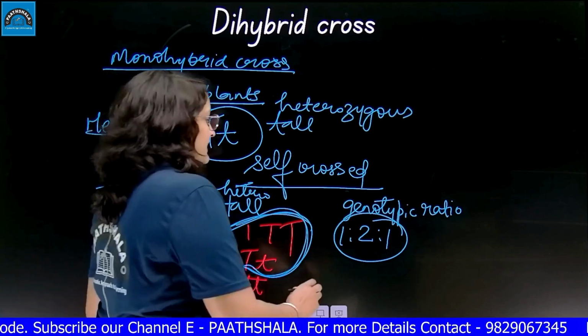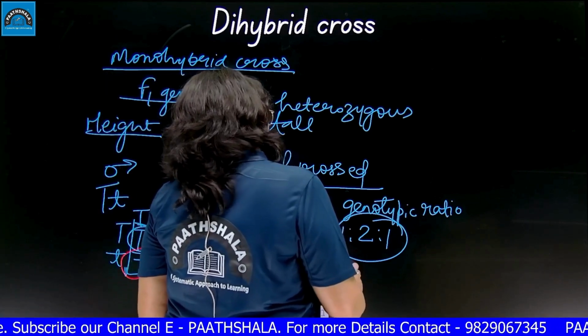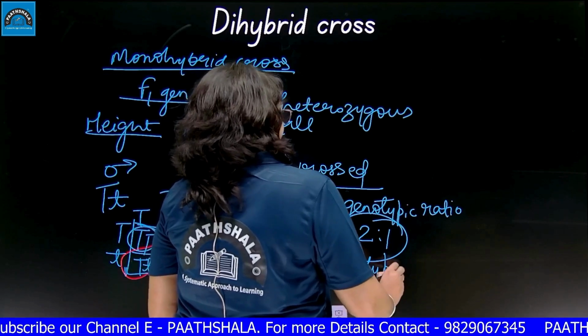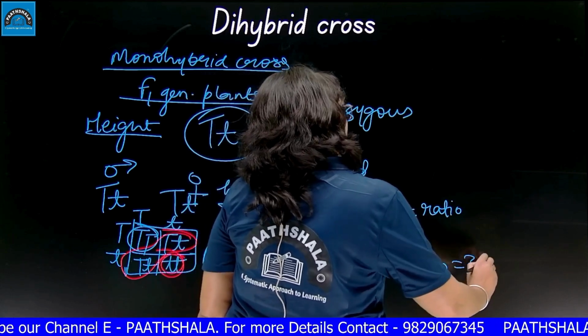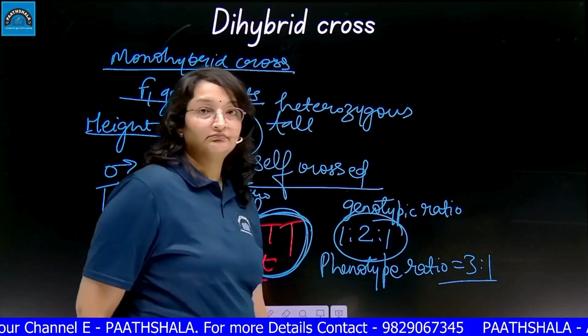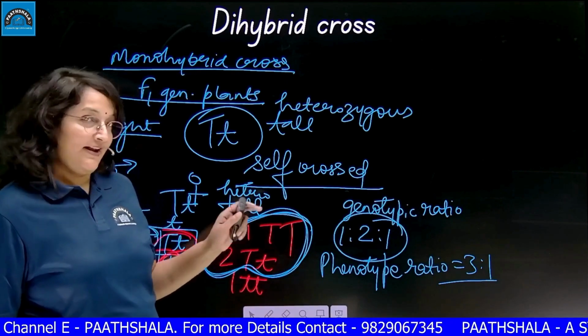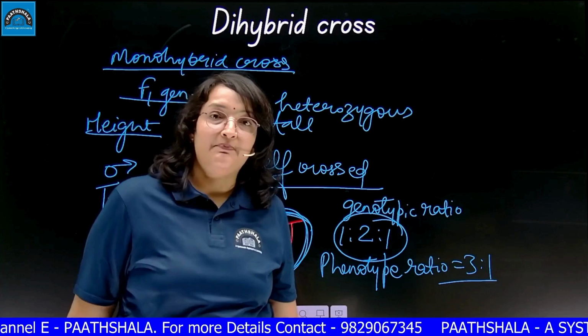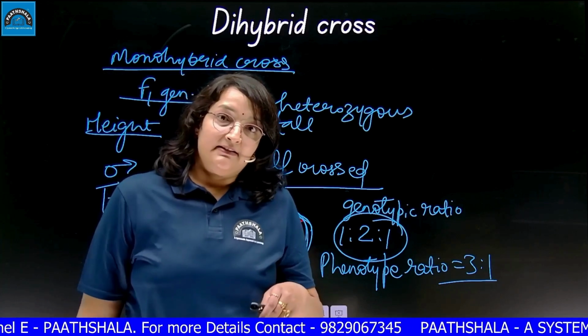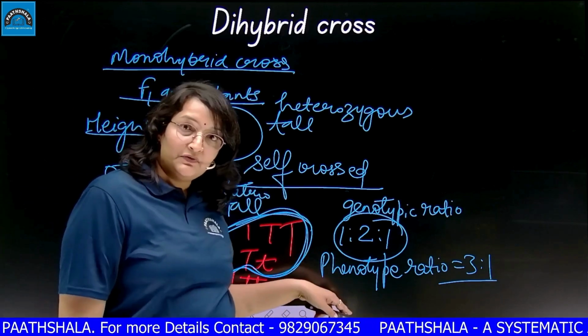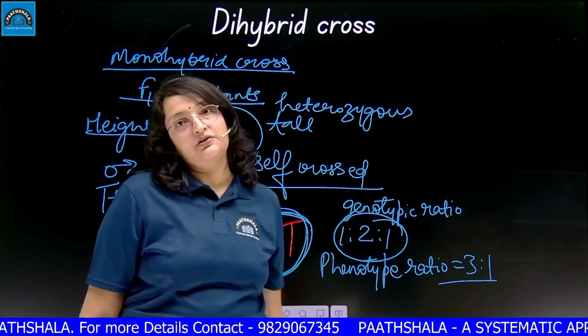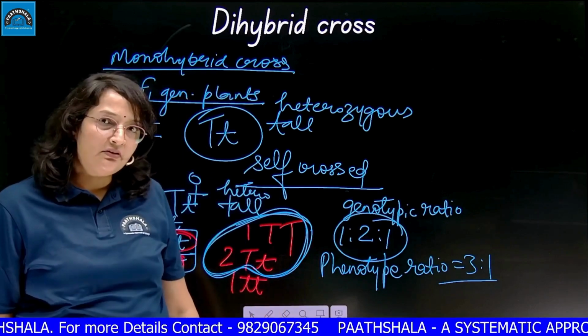So the phenotype ratio was 3:1. Right, when we self-cross the F1 generation plant, we get in the F2 generation a phenotypic ratio of 3:1, and a genotypic ratio of 1:2:1. And why is it so?